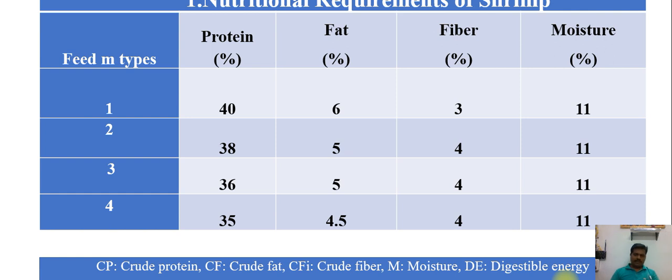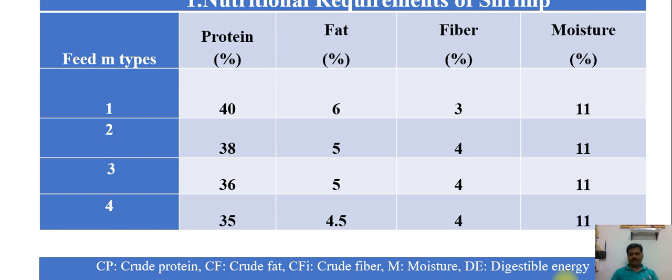Protein level should be 40% maximum and 35% minimum, fat level should be maximum 6% and lower 4.5%, fiber 3 to 4% depending upon the age group, and moisture level should be maintained at 11%. So these are the ideal nutrient values for getting better growth.